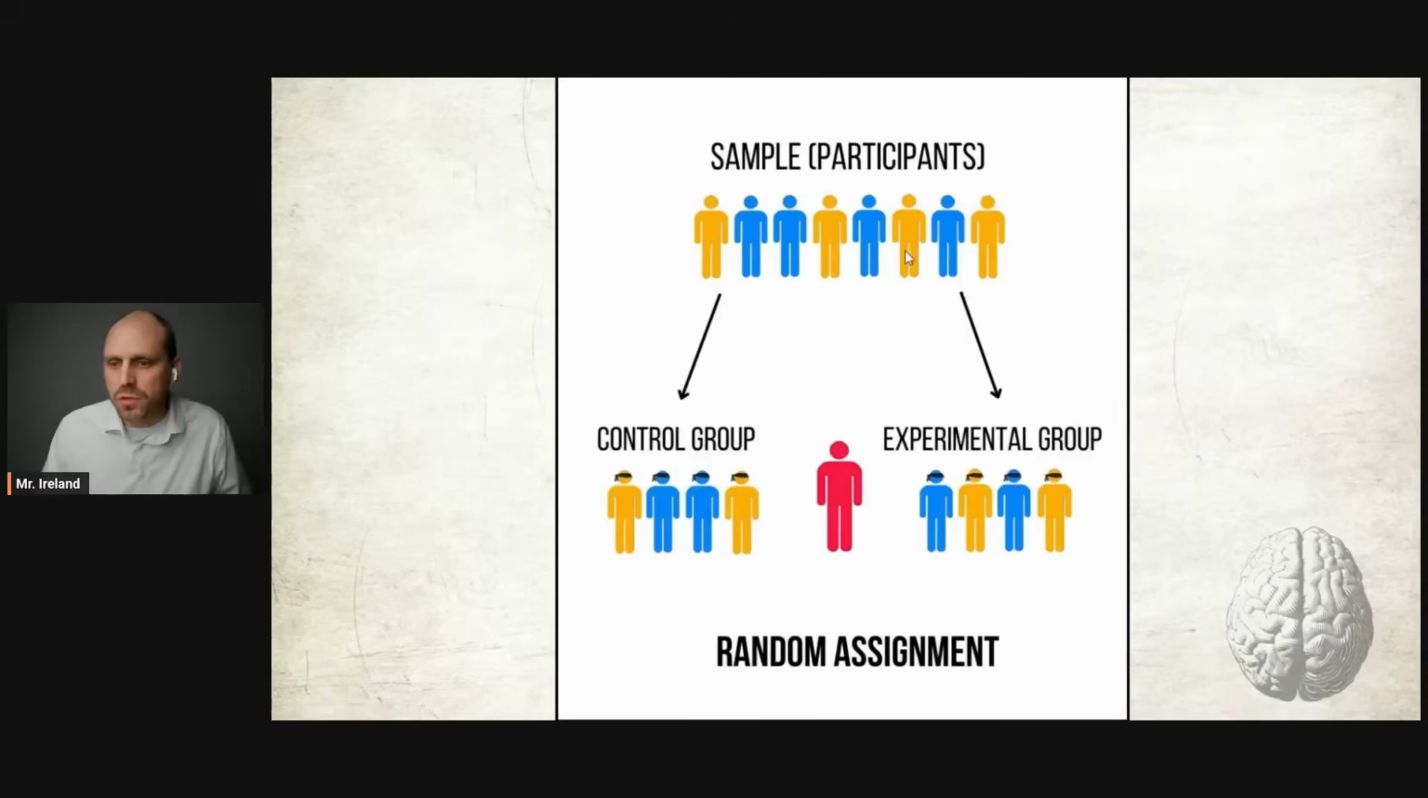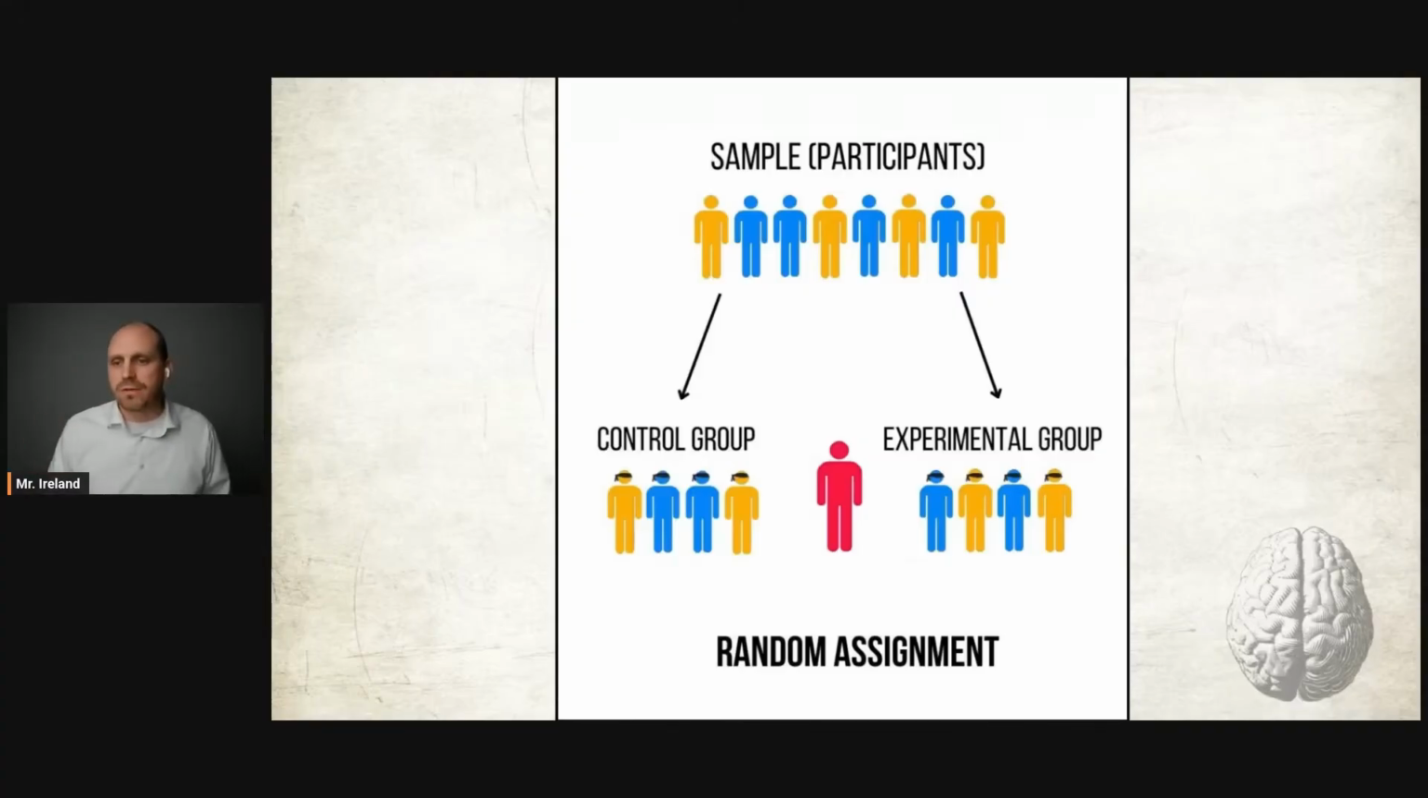But if you use random assignment, maybe you can put every participant's name into a hat and then start drawing out the first 50% of names out of the hat. And that's your experimental group. And the remaining 50% is the control group. And when you use random assignment to make sure that both groups are the same or roughly the same, you can then make a comparison.